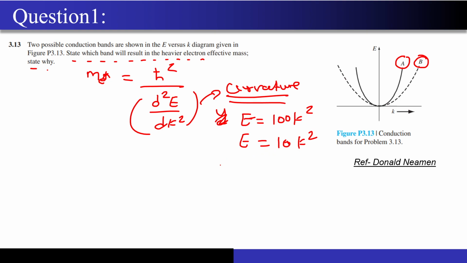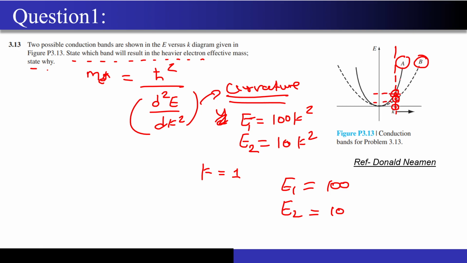Now at a particular value of k, let's say k is equal to 1, let's say this is E1 and this is E2. So the value of E1 is around 100 and the value of E2 is around 10. So if I draw a vertical line, what does this vertical line denote? This vertical line tells me, at a particular, constant value of k, what will be the energy that I will be getting for these two curves, right?